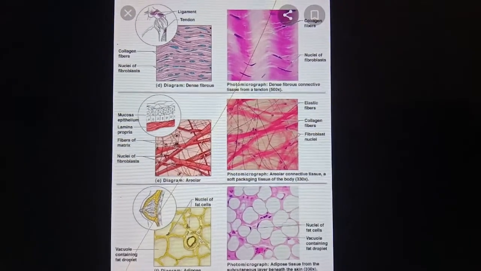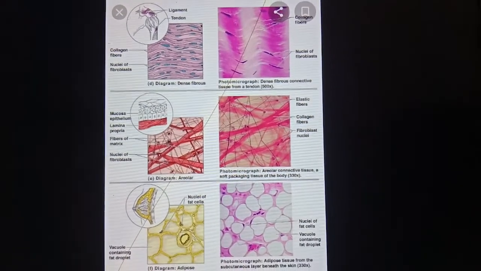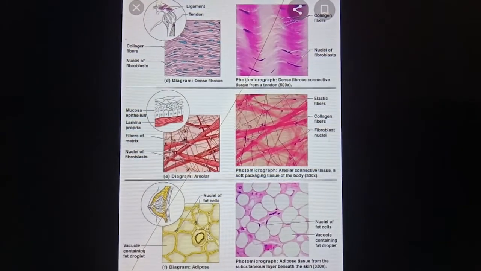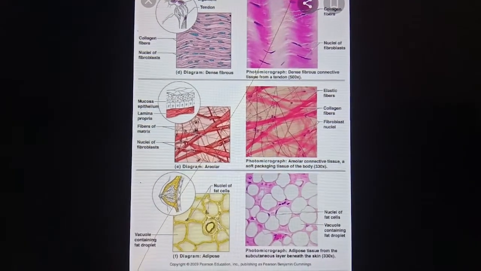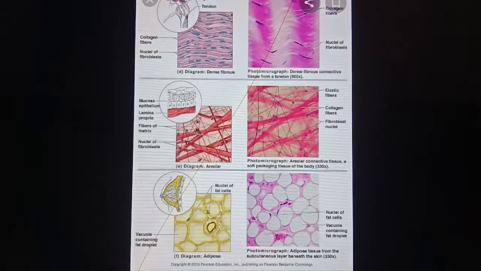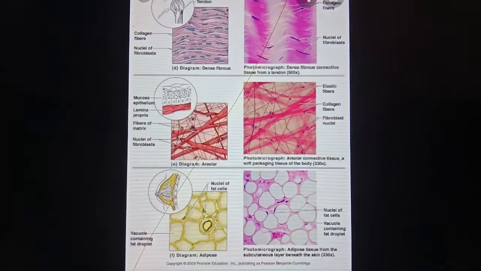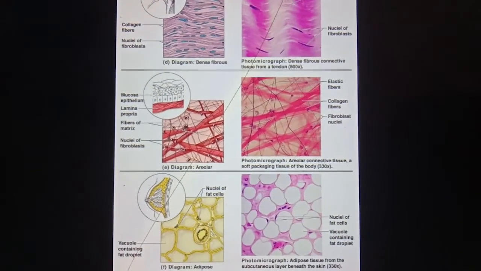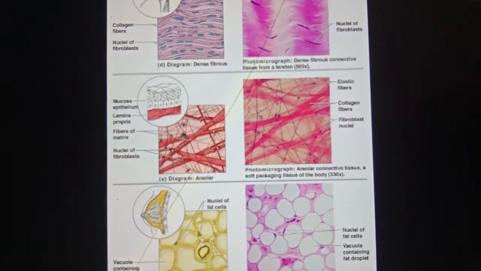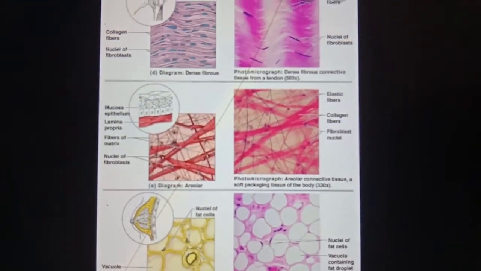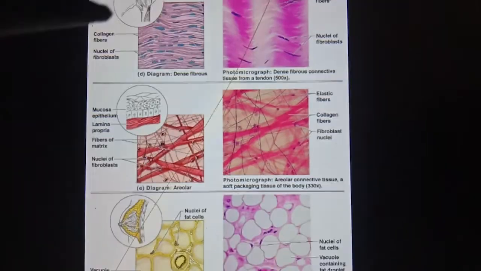The connective tissues proper consist of collagen fibers, elastic fibers and cells. First one is areolar tissue. It has cells and fibers loosely arranged in a semi-fluid ground substance, which is called the matrix.